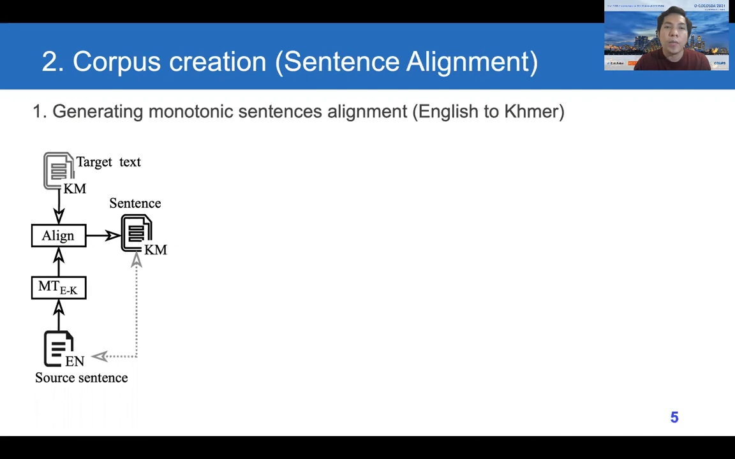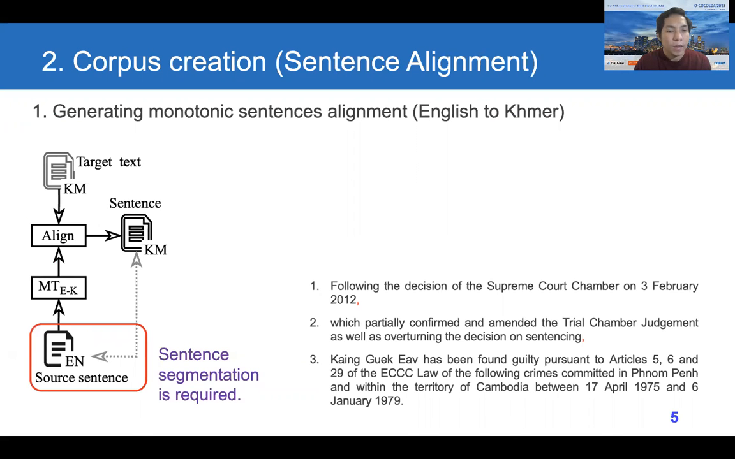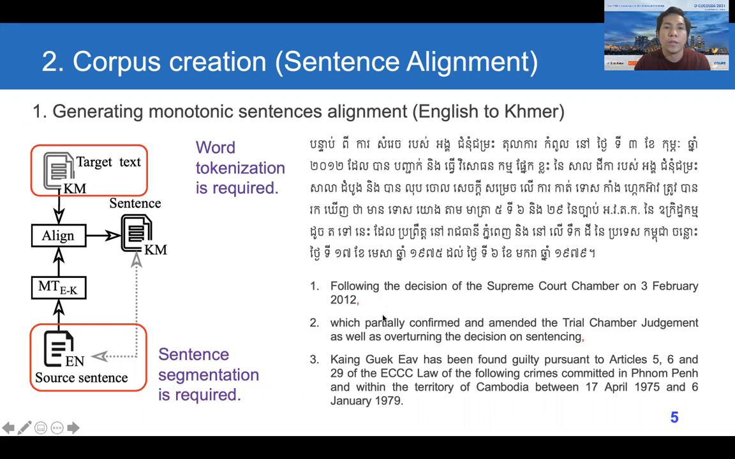Here is our example of the sentence alignment from English to Khmer. The reason we chose English as the source language is that English is a rich-resource language that has many supporting tools, so it is easy to segment into sentences. So here's our example. We first prepare the sentences of English, and then for the Khmer text, because naturally this language has no space between words,